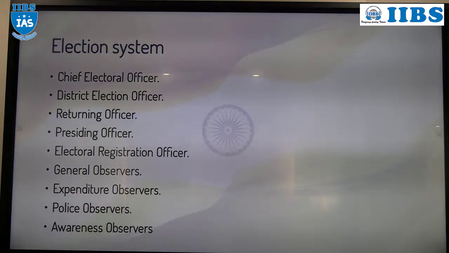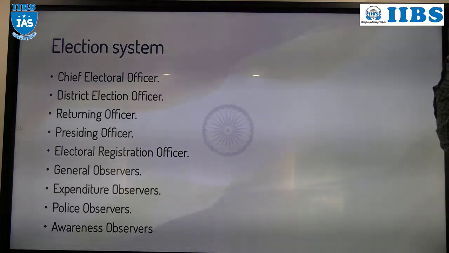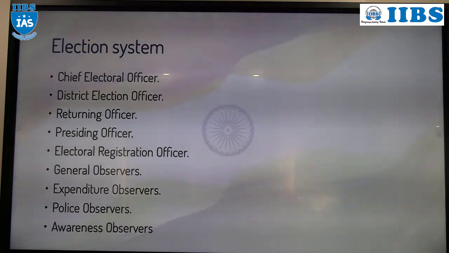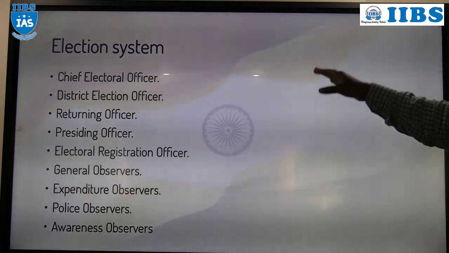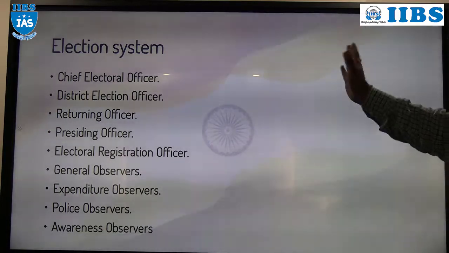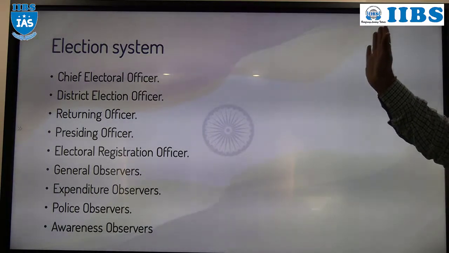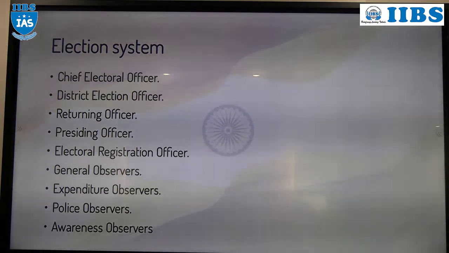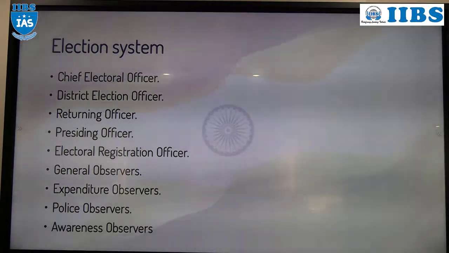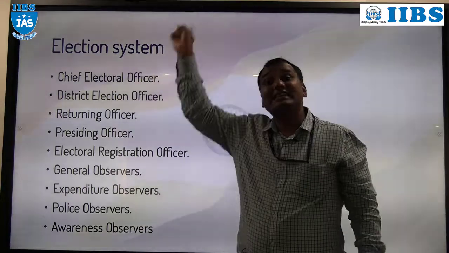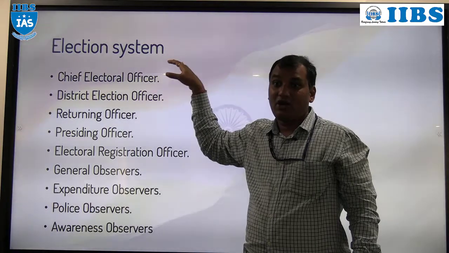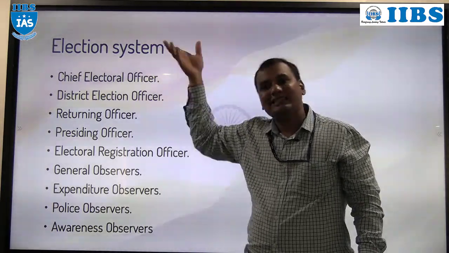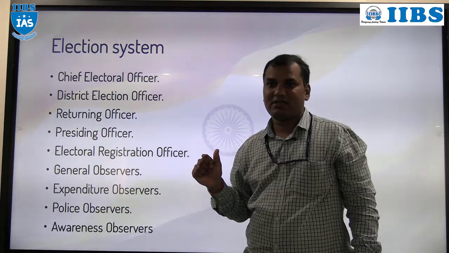At the state level, the Election Commission of India will appoint one officer. What is the designation of that officer? Chief Electoral Officer. The duty of the Chief Electoral Officer is to monitor the election within the state. And who will supervise the CEO? The Election Commission of India will supervise. Who will appoint the Chief Electoral Officer? The Election Commission of India.